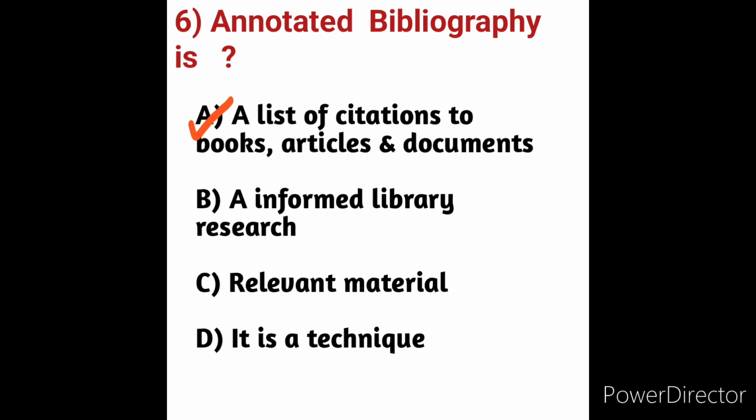Here, last name or first name. For example, bibliography: last name or first name, title, subtitle, name of the journal, volume number, issue number, date of the publication, first page number and last page number. These all things come under the bibliography. Bibliography is nothing but, in the book, the paragraph related to the scientist, author name and publisher name, the page numbers and introduction and pages, topic names. These all things come under the bibliographies. Here in this, option A is the correct answer. A list of citations to books, articles and documents.